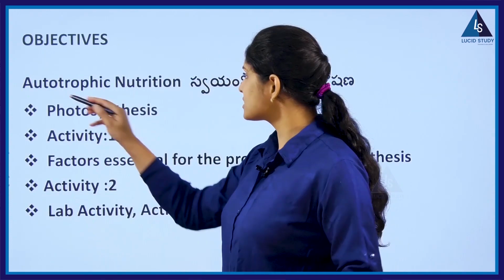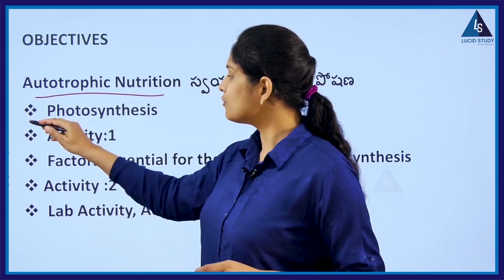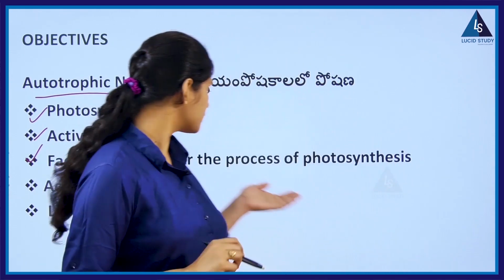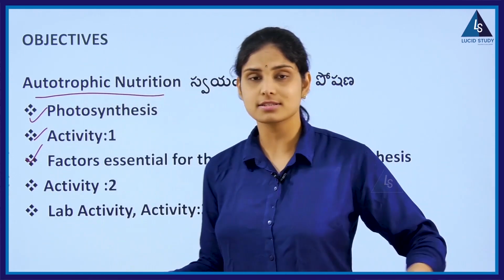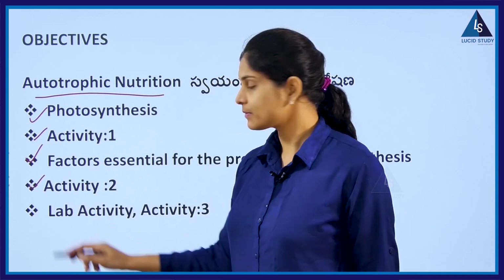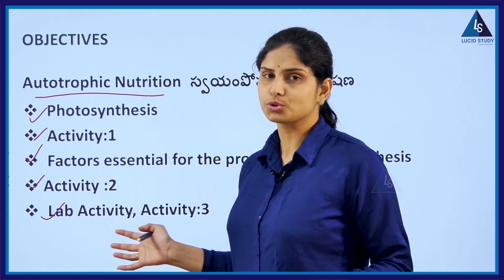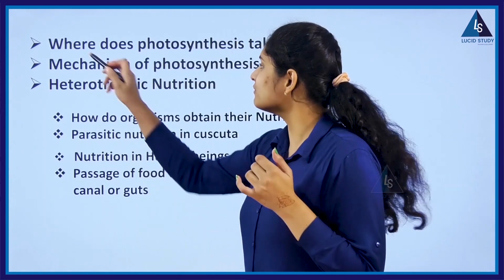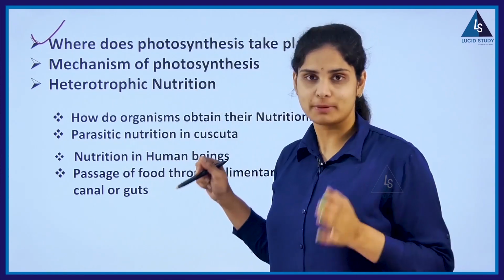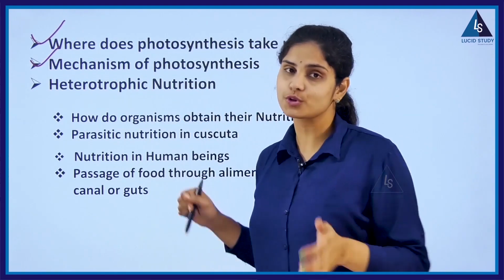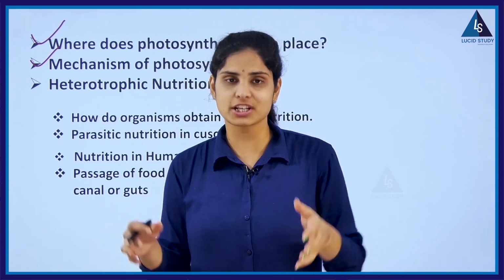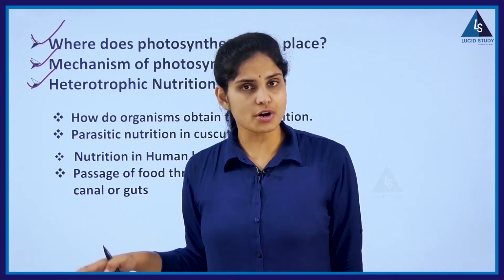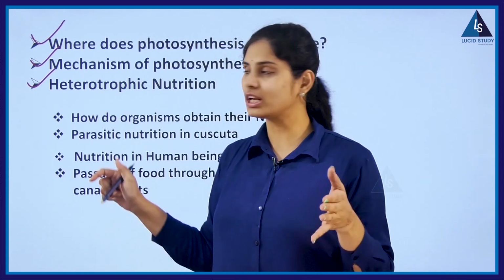The first objective talks about autotrophic nutrition, photosynthesis, activity based on that, factors essential for the process of photosynthesis, activity 2, lab activities 2 and 3, which talk more in depth about this photosynthesis, and we see where photosynthesis takes place, likewise the mechanism of photosynthesis, like how this process actually occurs, and heterotrophic nutrition. Previously, as I said, autotrophic; here comes the next type of nutrition, heterotrophic.